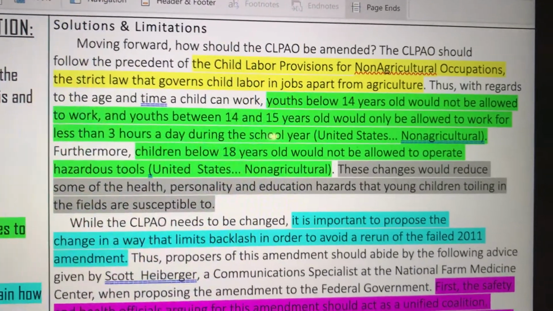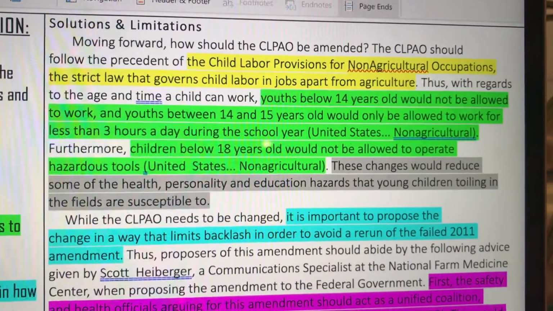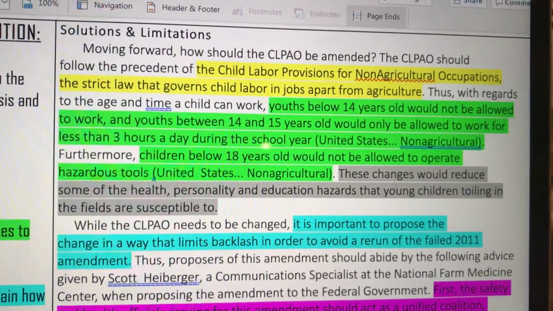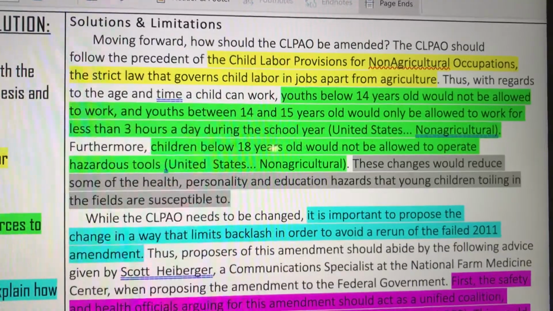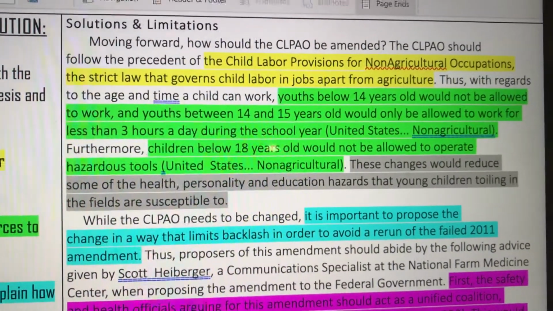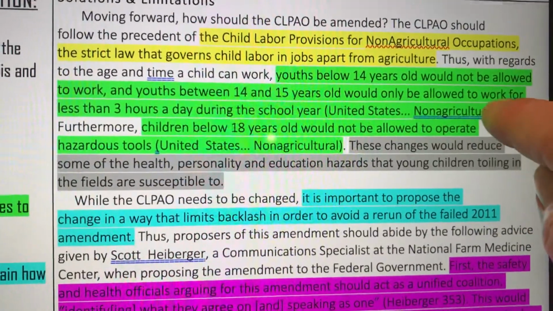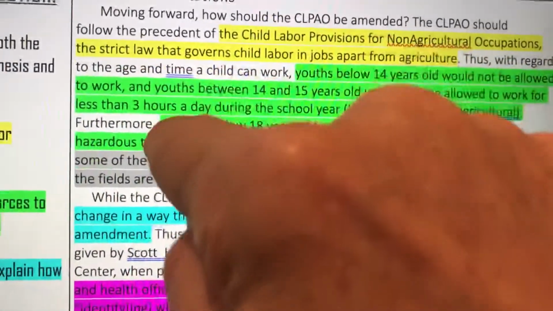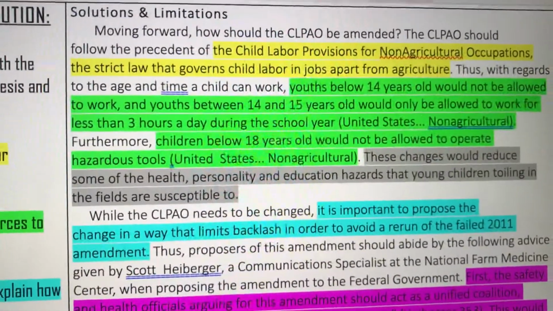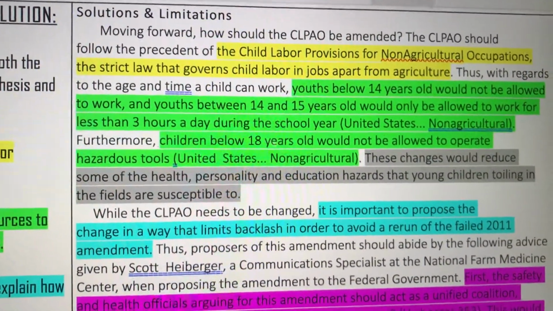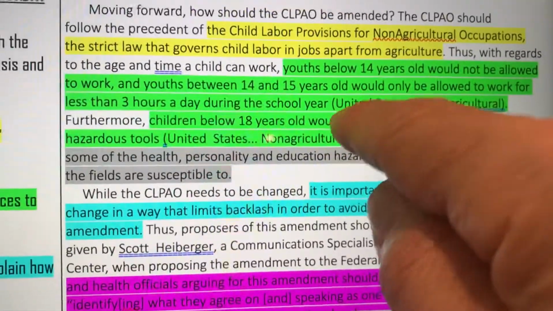So then the writer goes on to say, "Thus, with regards to the age and time a child can work, youths below 14 years old would not be allowed to work, and youths between 14 and 18 years old would only be allowed to work for less than 3 hours a day during the school year." And then there's a citation there. They're citing an article. Notice the use of a transition here. "Furthermore, children below 18 years old would not be allowed to operate hazardous tools." So again, there's that citation.